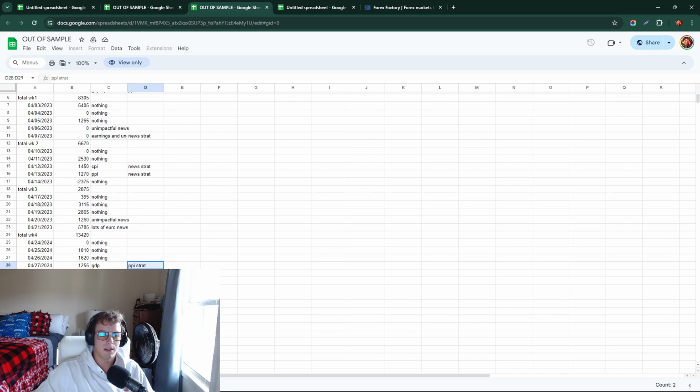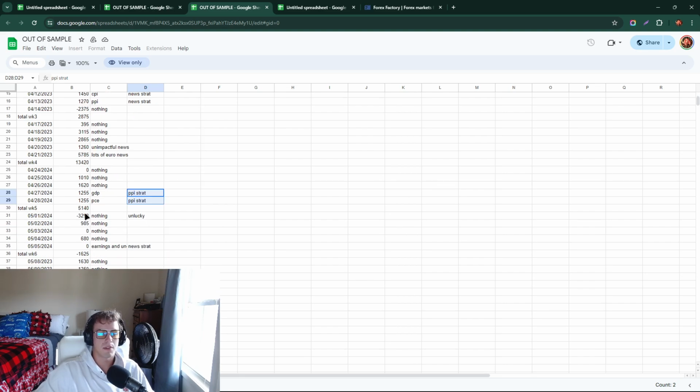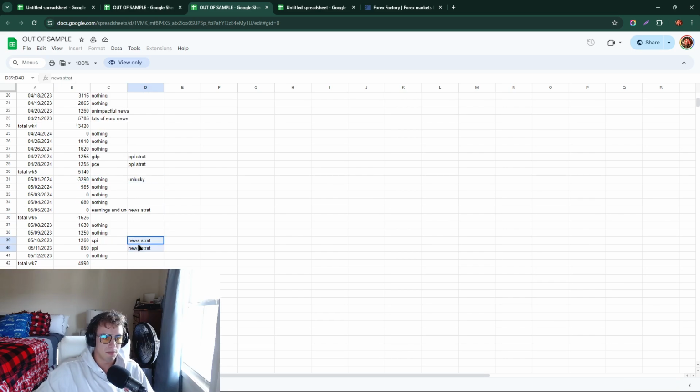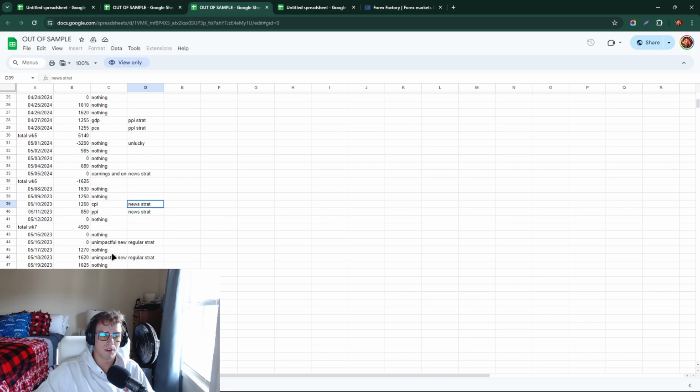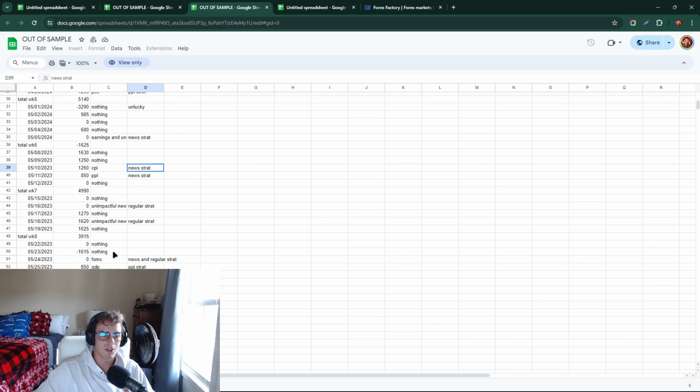PPI strat, which is again just the lower impact news strategy. Sometimes you just get unlucky, right, and take a big loss on nothing. News strategy again, CPI strat, which I would just save as templates, so you can just preload them. You don't need to change different settings all the time. Just load a template.